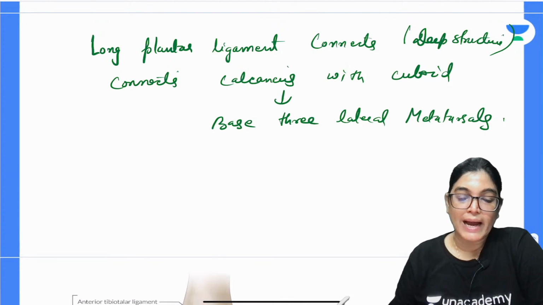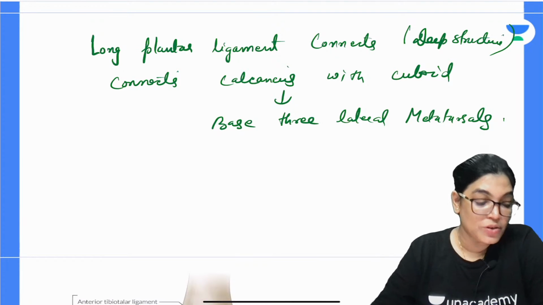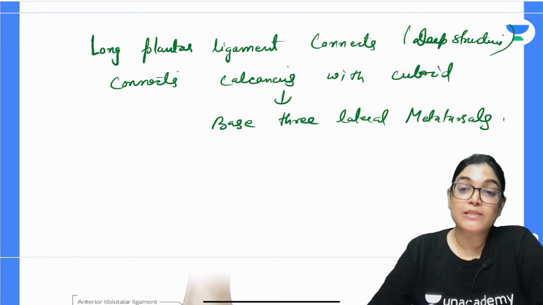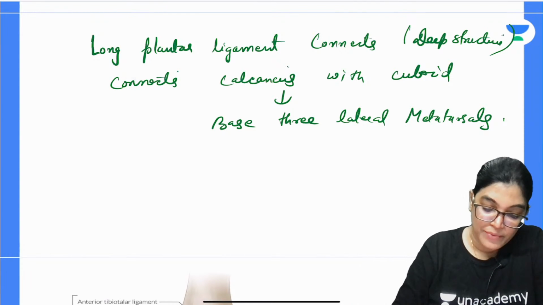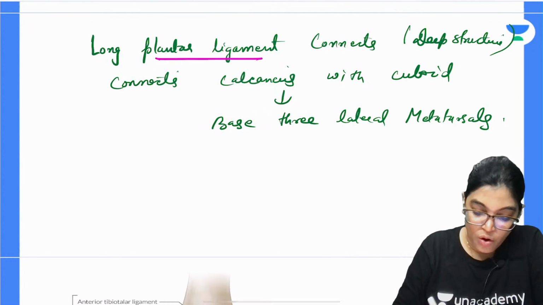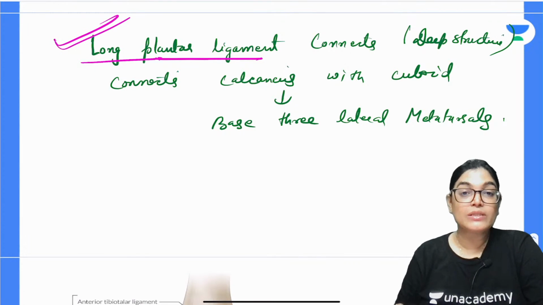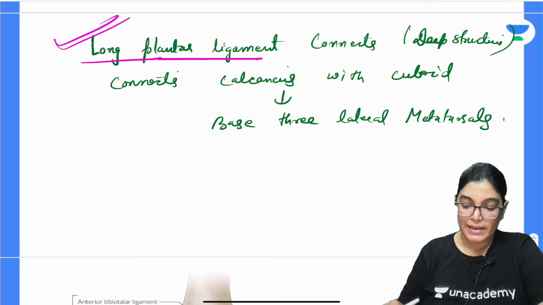So if there is inflammation of the peroneus longus, fibularis longus muscle tendon, it will lead to the involvement of the long plantar ligament. So the long plantar ligament is the correct answer. This is the reason the long plantar ligament is the correct answer.